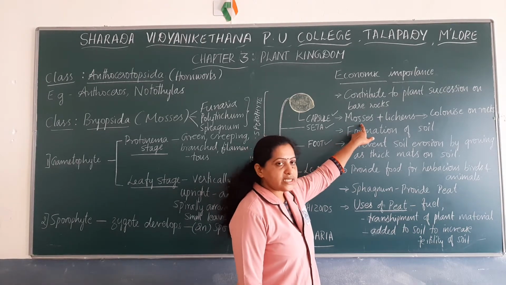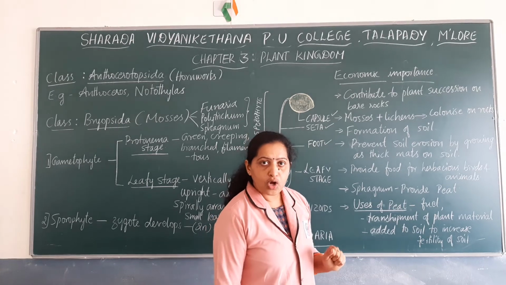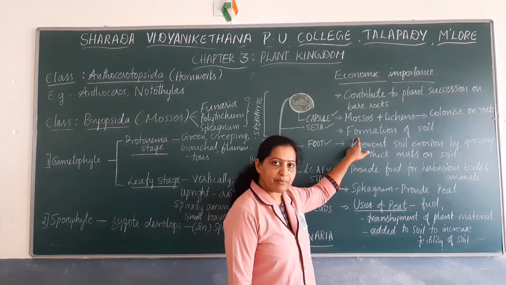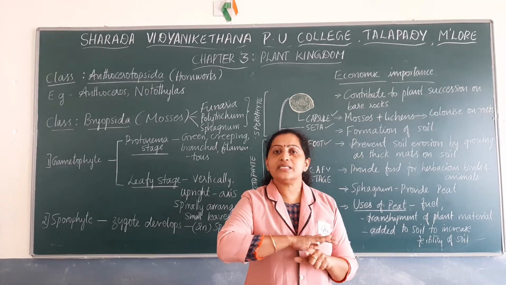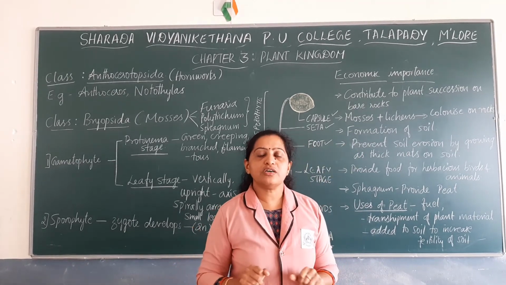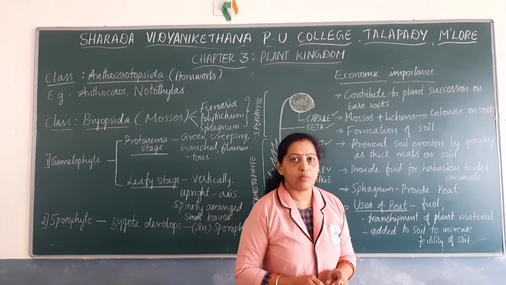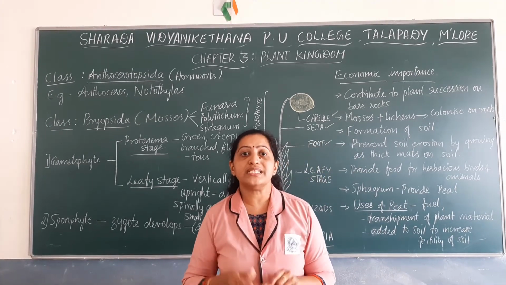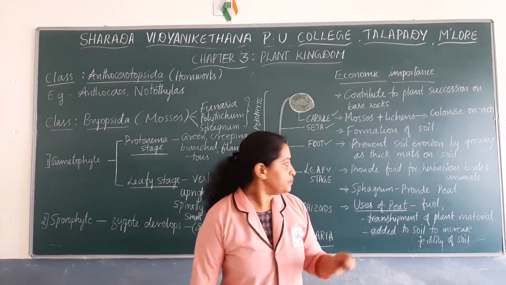Next, as I told, mosses can help in breakdown of rocks to form soil. So they also help in formation of soil. And mosses, since they grow as thick mats on the surface of soil, mainly prevent soil erosion. Okay, mosses prevent soil erosion because they grow as thick mats on the surface of soil.